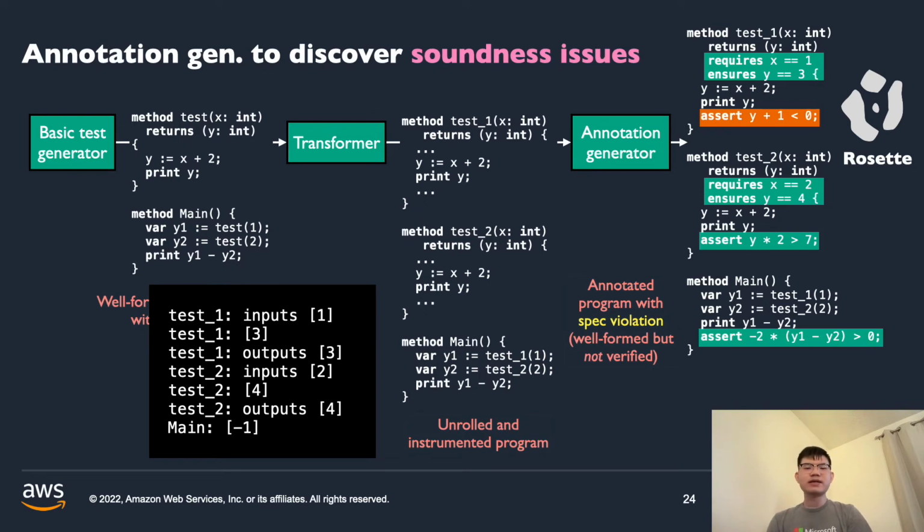Attempting to discover soundness issues follows the same procedure, except that we want the annotated program to have at least one specification violation. This is so that if the verifier erroneously verifies it, we will discover a soundness issue. How do we generate the annotations? Again, by using Rosette to do the heavy lifting.